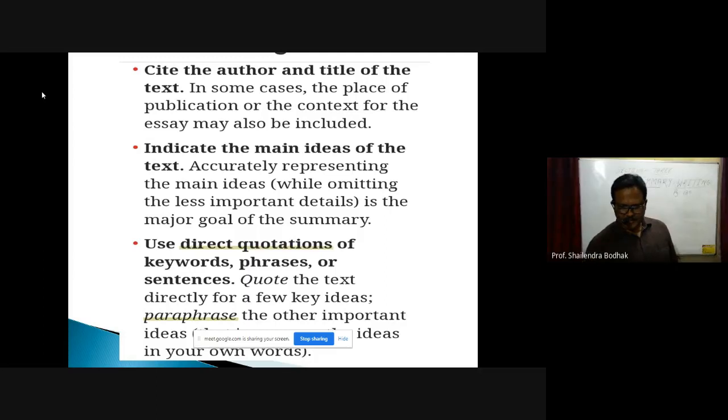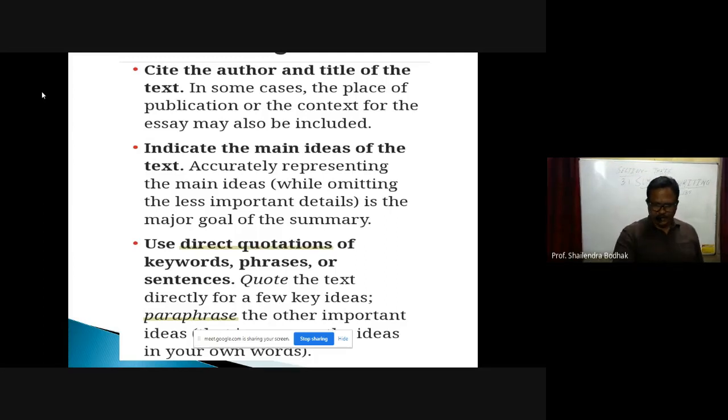Then indicate the main ideas of this text, accurately representing the main ideas. So all the main ideas which are there in the passage should come in your summary, while omitting the less important details. So the details which are less important have to be omitted. That is the major goal of the summary. Goal means uddishta. I'll read again. Accurately representing the main ideas. Main ideas should come in a summary, while omitting the less important details is the major goal of the summary.